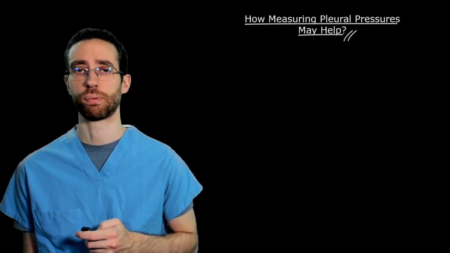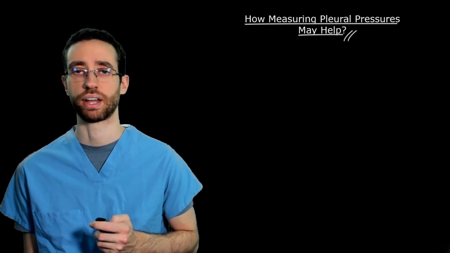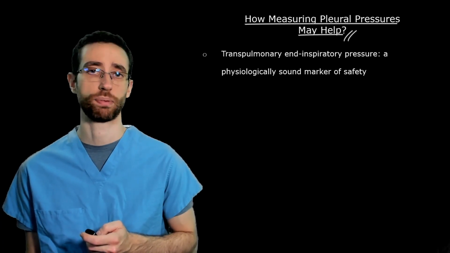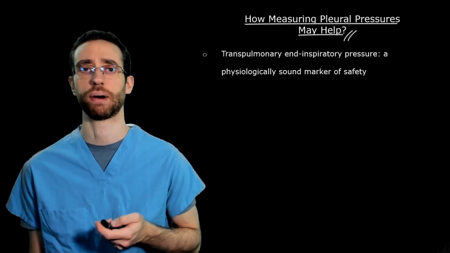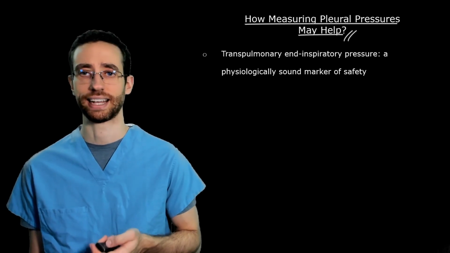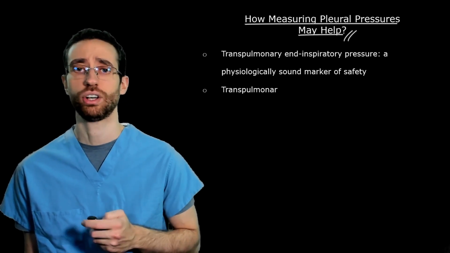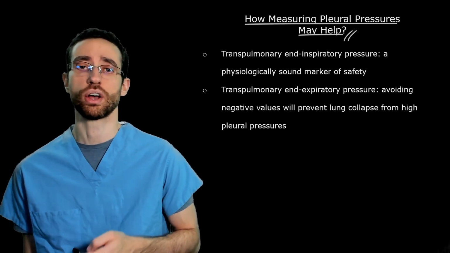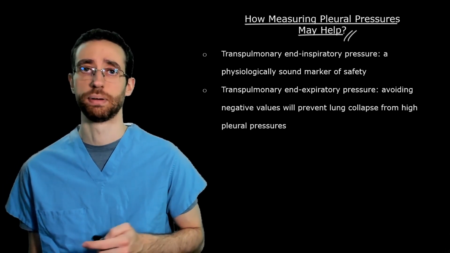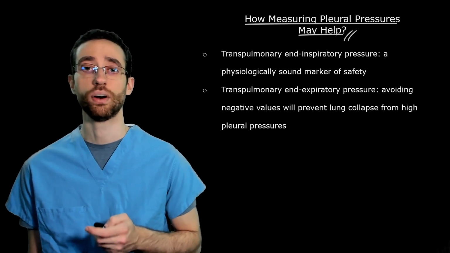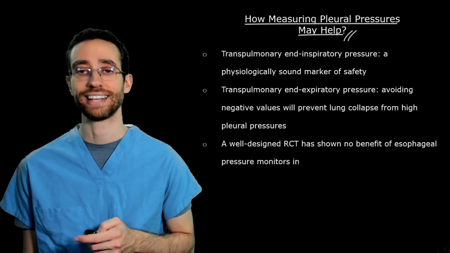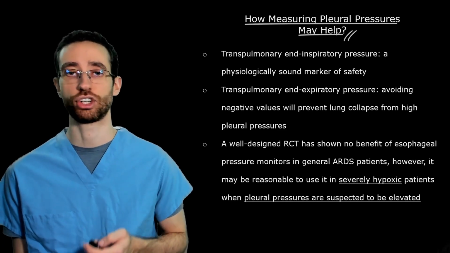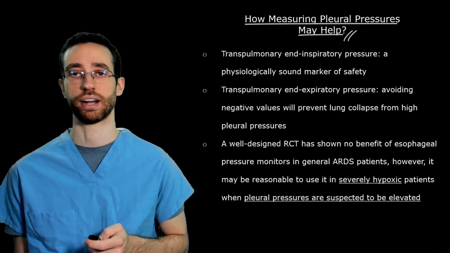Therefore, estimating pleural pressures, which we can do with an esophageal pressure monitor, may be helpful, since it allows us to measure the transpulmonary and inspiratory pressure, a more physiologically sound marker of safety of mechanical ventilation than the plateau alone, and also allow us to know the transpulmonary and expiratory pressure, which helps us maintain our total PEEP above pleural pressures. However, a well-designed randomized clinical trial has failed to show benefit in the use of esophageal pressure monitors in the general population of patients with moderate to severe ARDS.